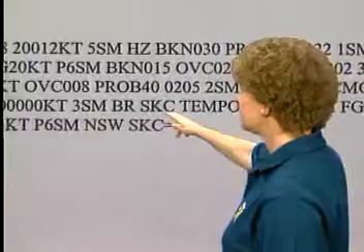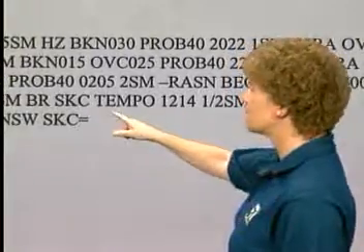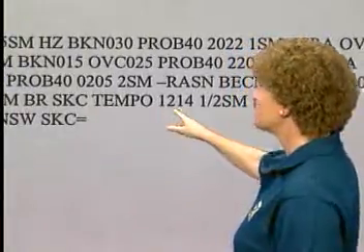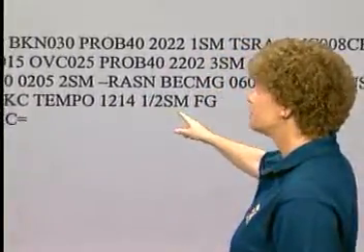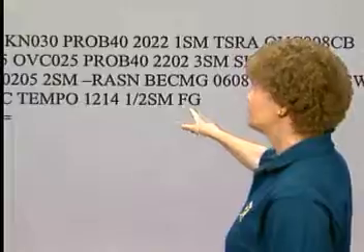Again, think of it as baby rain, which is significant weather because it's an obstruction to visibility. SKC stands for sky clear, so there won't be any clouds out there. However, tempo or temporarily between the hours of 1200 and 1400 Zulu, you'll have 1/2 statute mile visibility in FG, which stands for fog. Temporarily means that the weather is expected to last for less than an hour and will occur for less than half the time.